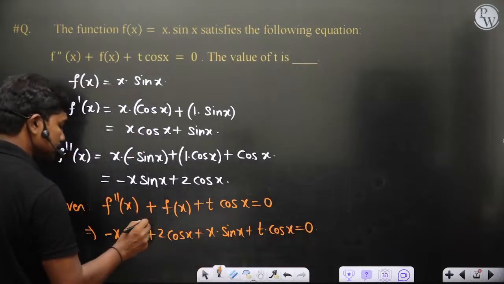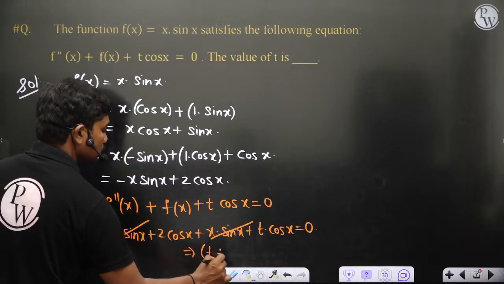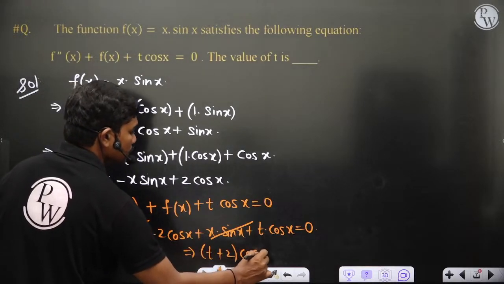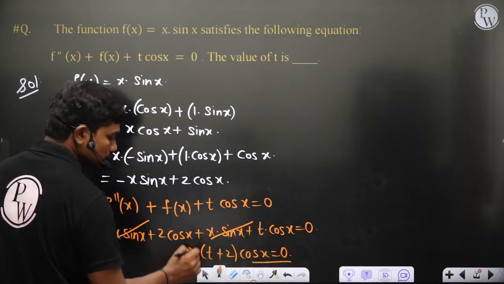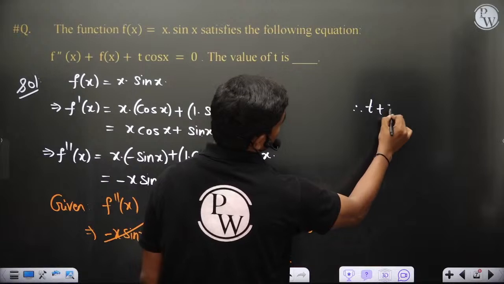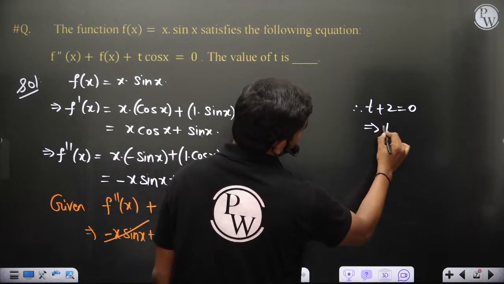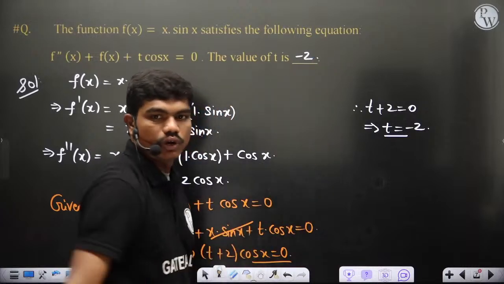Then you can see this x sin x and this x sin x cancel each other. Then (t plus 2) times cos x is equal to 0 always. But you know cos x is not 0 all the time, it depends on x. So this coefficient has to be 0. Therefore t plus 2 has to be 0. So t is equal to minus 2, of course. So t is minus 2 is what you get.